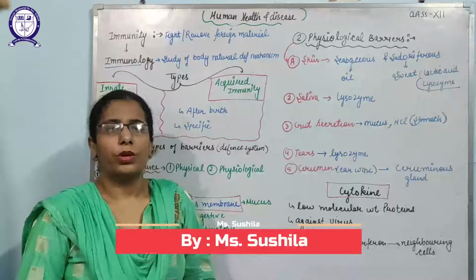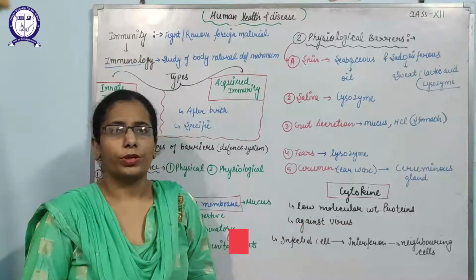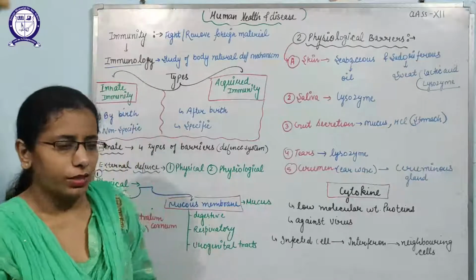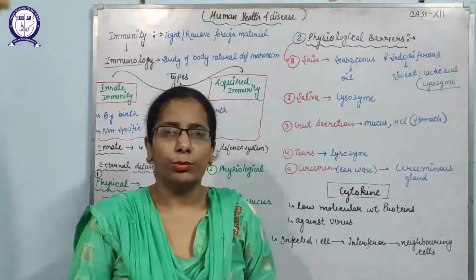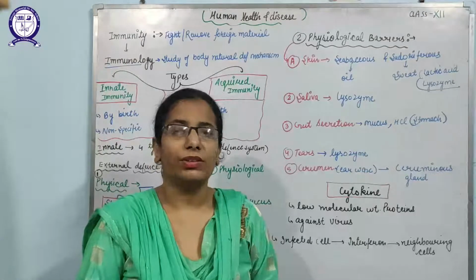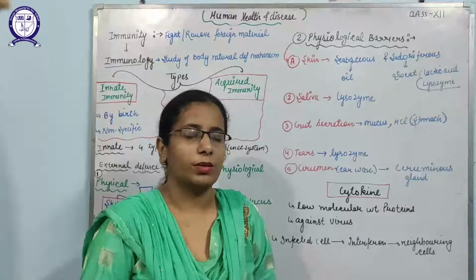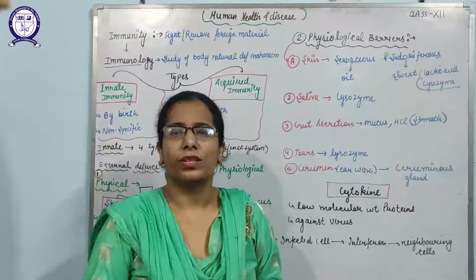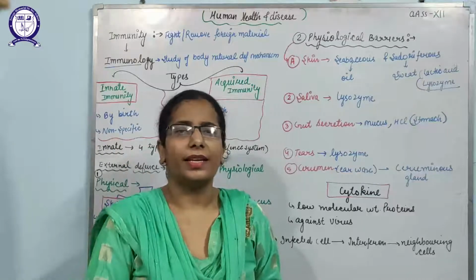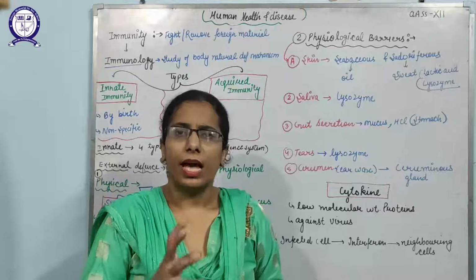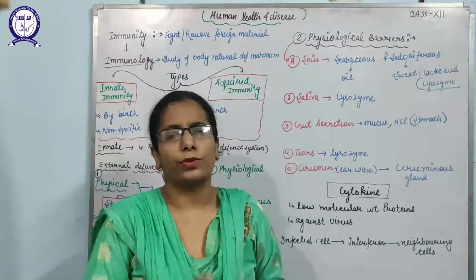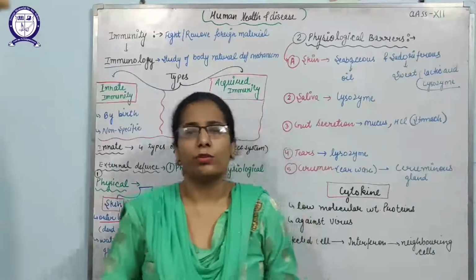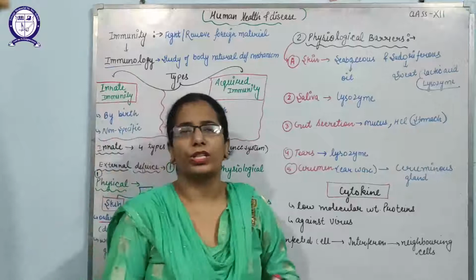Hello students, now we are going to discuss the next topic of the chapter Human Health and Disease, that is immunity. Yes, what is immunity? Immunity is the ability of living organisms, specifically human beings, the ability of the body to recognize the foreign particles entering inside the body and then help to kill or remove those pathogens from the body, because we are living in an environment from where a number of pathogens can enter into our body and cause a number of diseases.